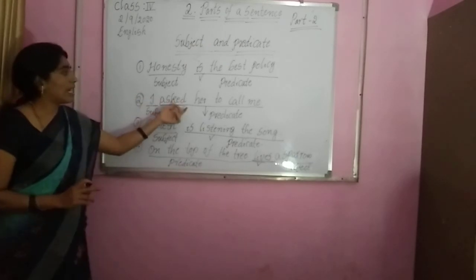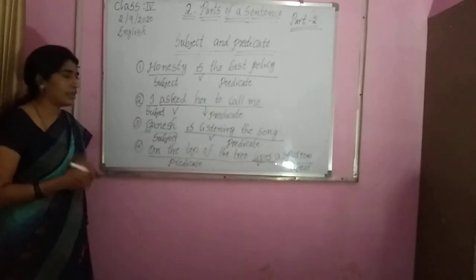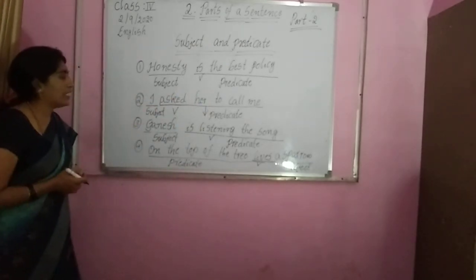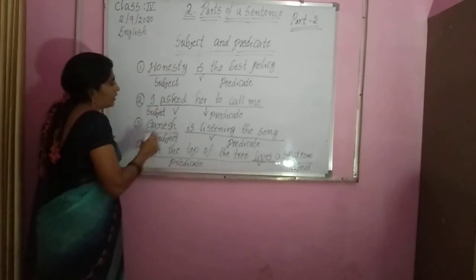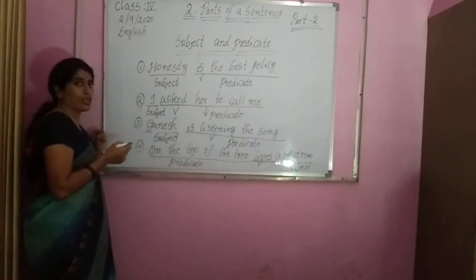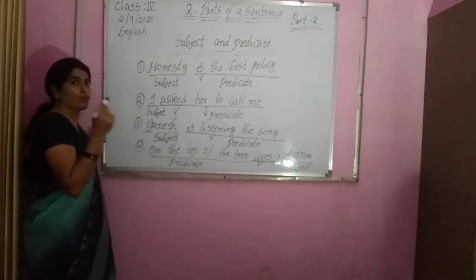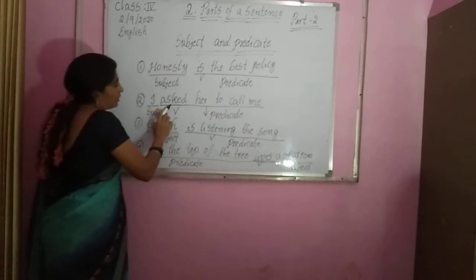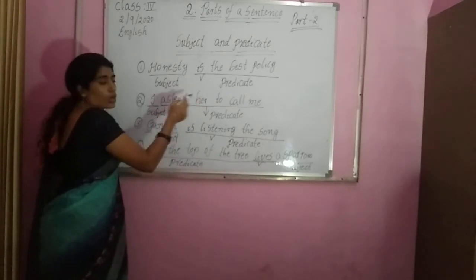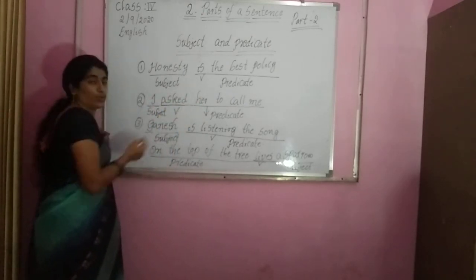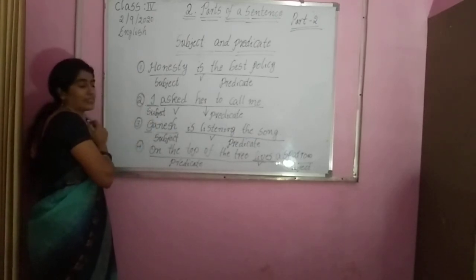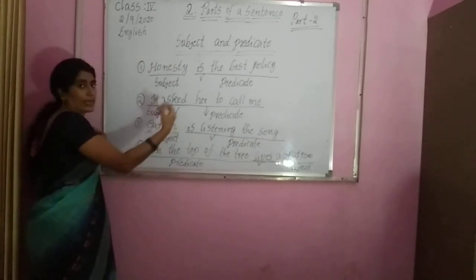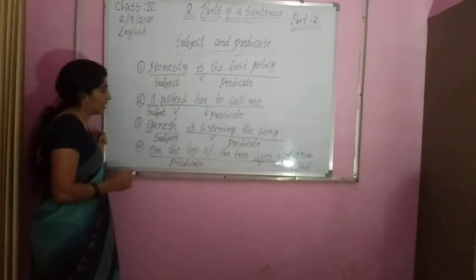Next, I asked her to call me. Okay, first we find out the verb. What is the verb? Asked. Okay, now what is the rule? Second rule, ask a question with what or whom. Okay, who asked her to call? I. So the given answer, what do we call it? Subject. The remaining part of the sentence is predicate.